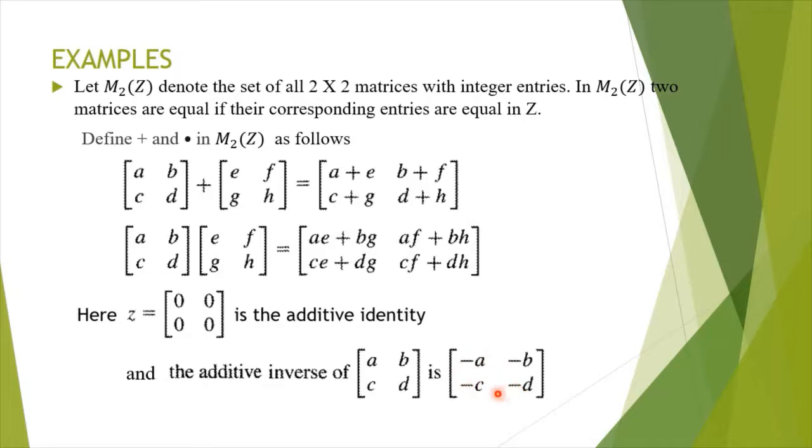So we can also verify that the distributive law holds for this multiplication under addition. So (M2(Z), +, ·) is a ring.